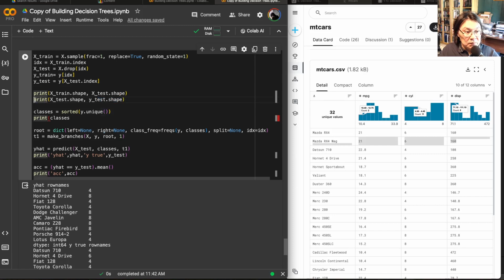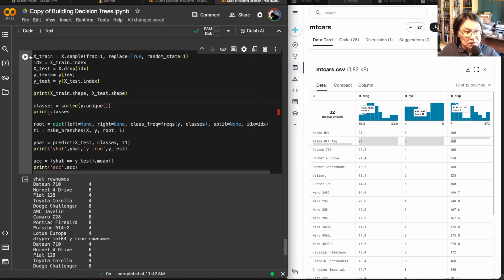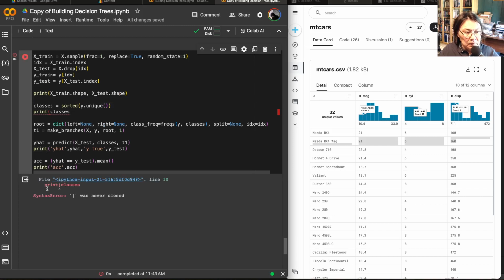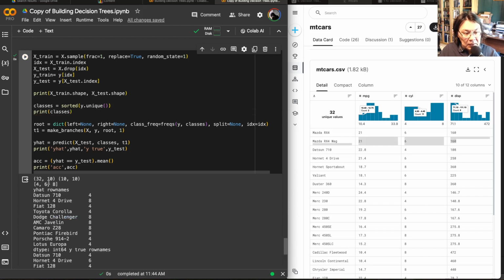These shapes should reveal something interesting. Right, you see it's 32, 10 and 10, 10.